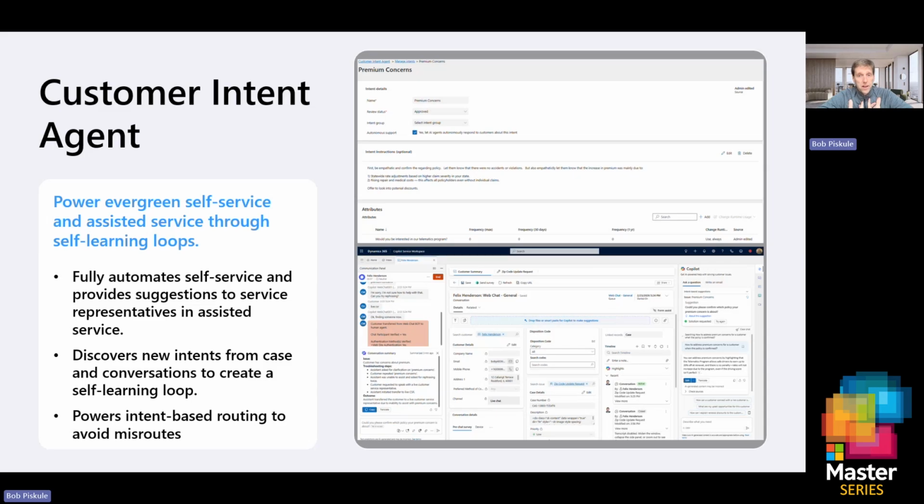So when a live assist agent comes in, when a customer service rep is required, it enables intent-based routing to prevent misroutes and reduce handle time by making sure that the service representative has the right context for those next best actions up front. And the irony here is those next best actions being shown on that live service rep screen are the same ones used in the self-service. It's the same tool. It just depends how you want to leverage it within your organization.